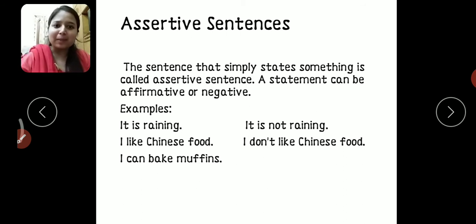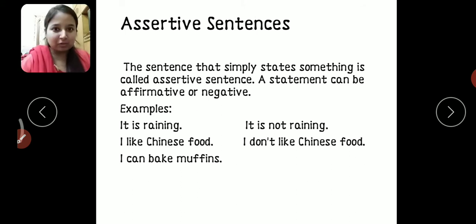Assertive sentences can be divided into 2 parts. The first one is affirmative and the second one is negative. Affirmative means a positive sentence, and negative, from the word you can understand that it is having not in it. For example, it is raining. It is an affirmative sentence, and if we say it is not raining, it is a negative sentence.